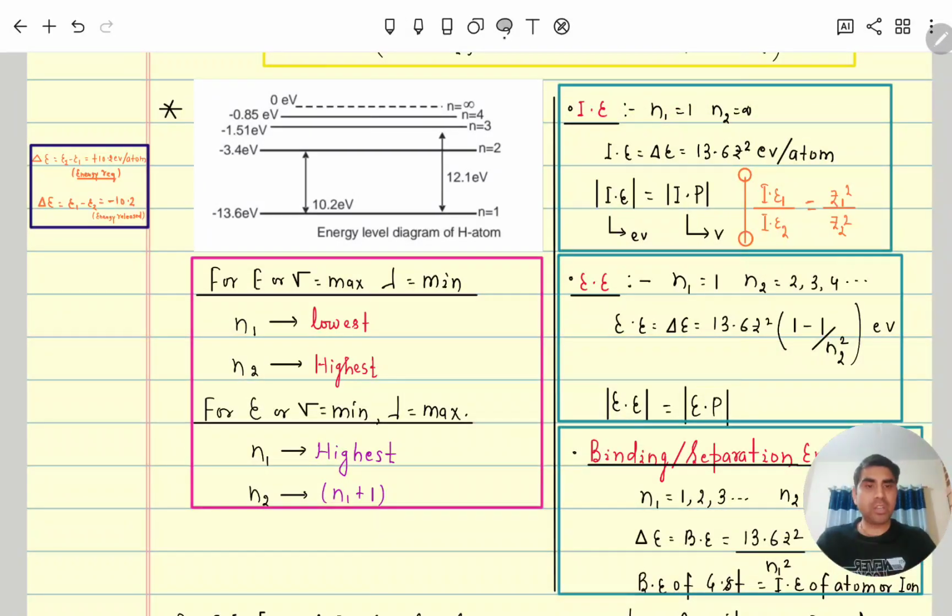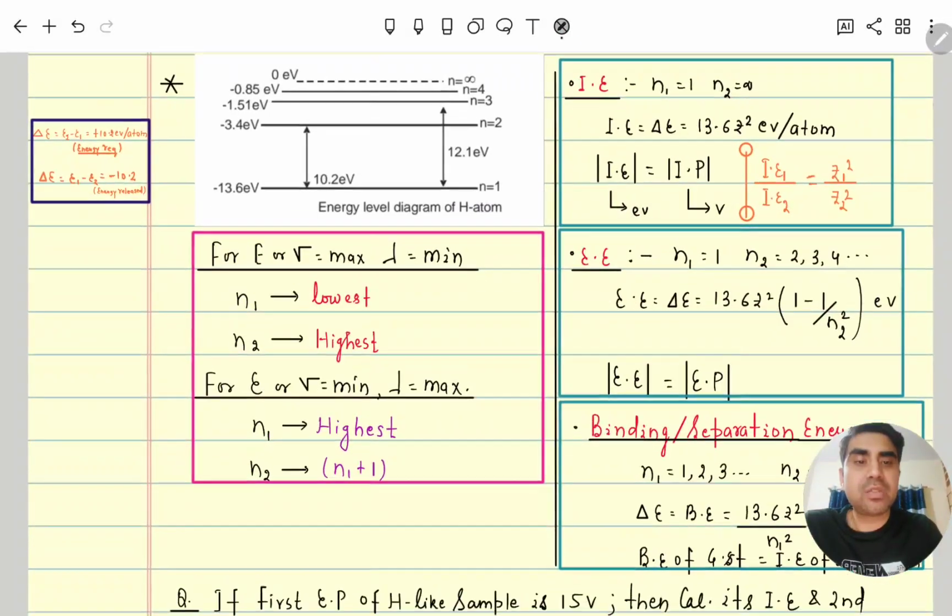Ionization potential is also the same in magnitude. Its value is the same as the ionization energy for that respective case. Only the unit will be different: if it is in electron volt, it will be in volt. The ratio of ionization energies will be Z1² divided by Z2². Clear? Next we will discuss excitation energy.